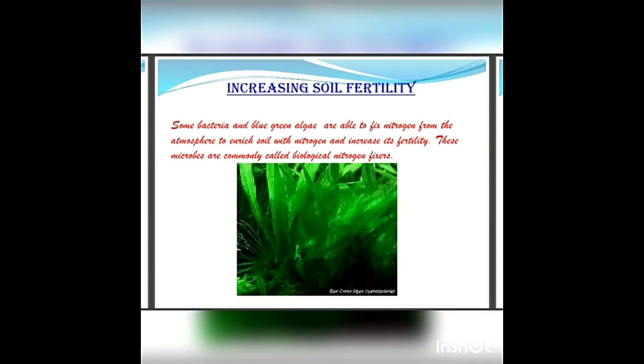And next one, uses for increasing soil fertility. Some bacteria and blue-green algae are able to fix nitrogen from the atmosphere to enrich soil with nitrogen and increase its fertility. These microbes are commonly called biological nitrogen fixers. This is included in the nitrogen cycle.